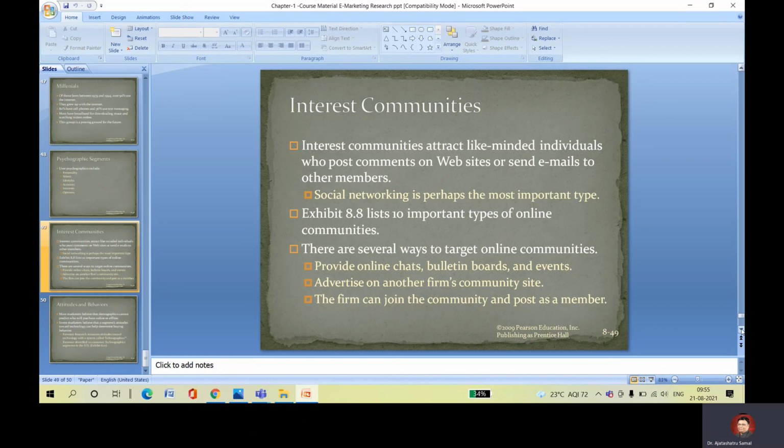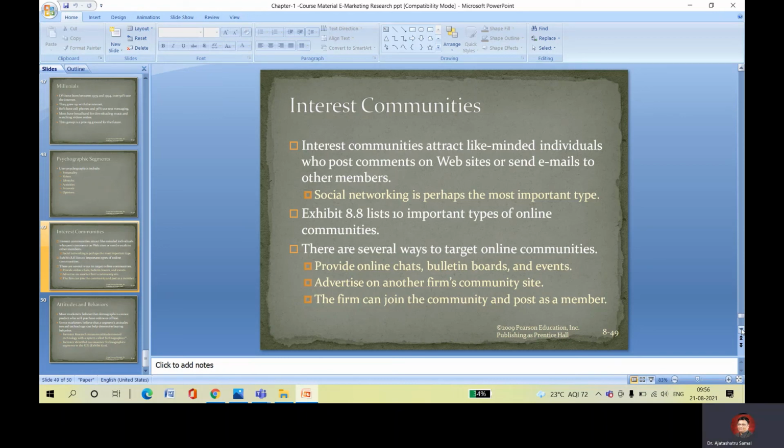Social media is perhaps the most important type of online community. There are several ways to target online communities: provide online chats, bulletin boards, events, advertise on other community sites, or the firm can join the community and post as a member.